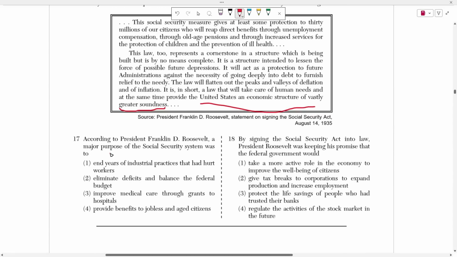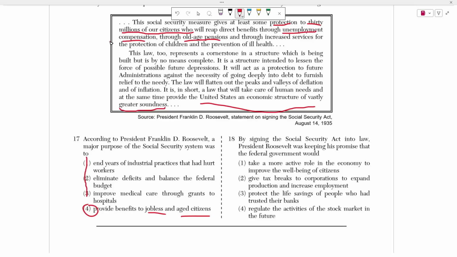Number 17 asks, according to President FDR, a major purpose of the Social Security system was to do what? Okay, and obviously that's to provide benefits to the jobless and aged citizens, right? That is what Social Security does. It's your safety net. Okay, when you retire, you get your Social Security money. Okay, and he's saying that, right? It gives protection to 30 million of our citizens through unemployment compensation and through old age pension.